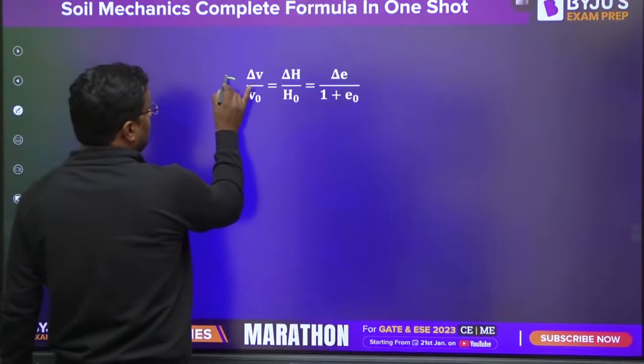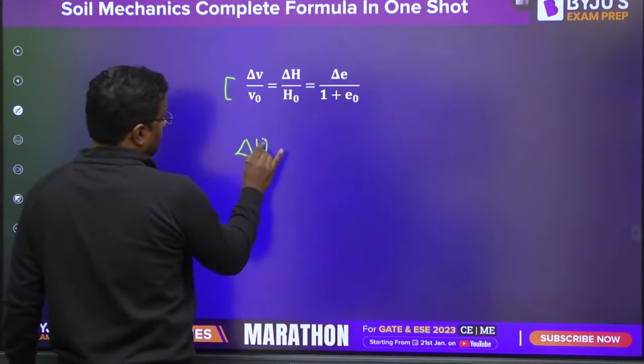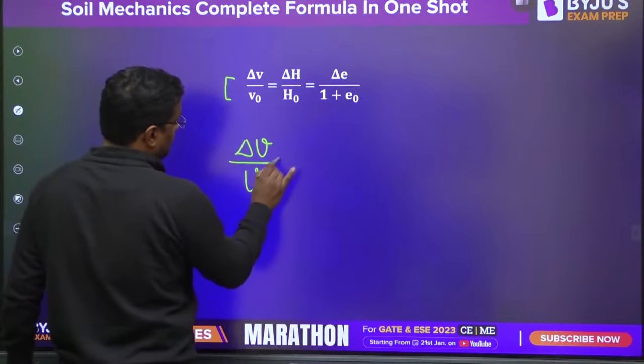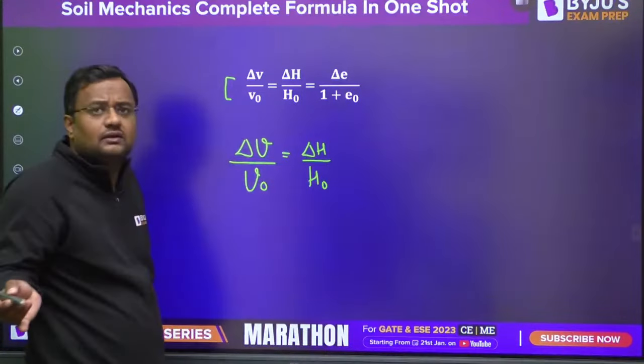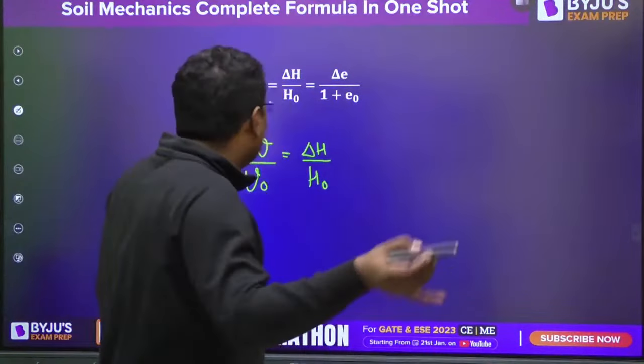Change in volume by original volume. Change in volume by original volume is delta H by H naught. It is very, very simple. The reason is very, very simple.